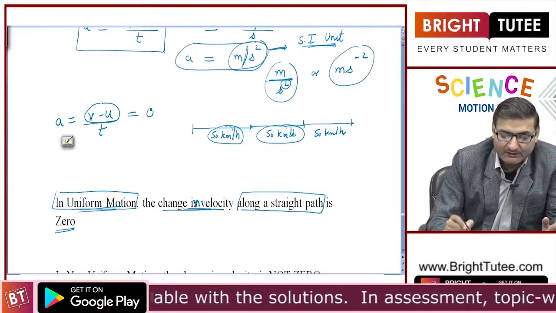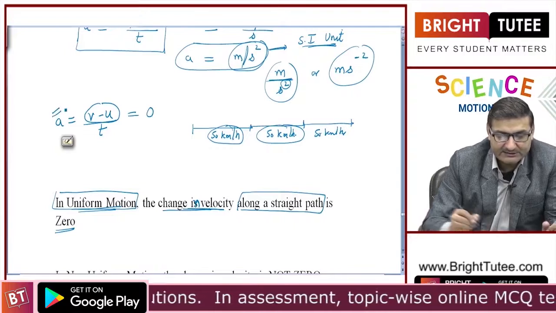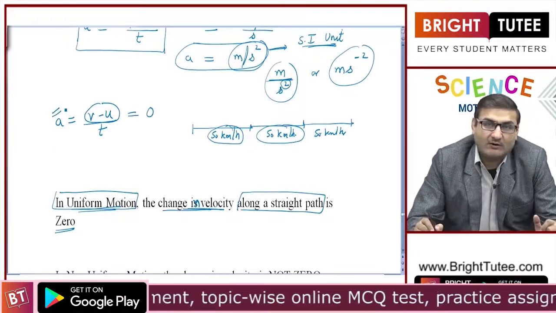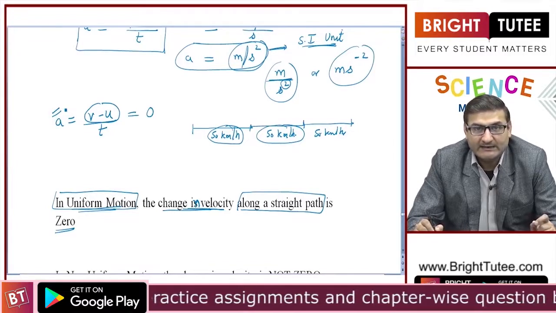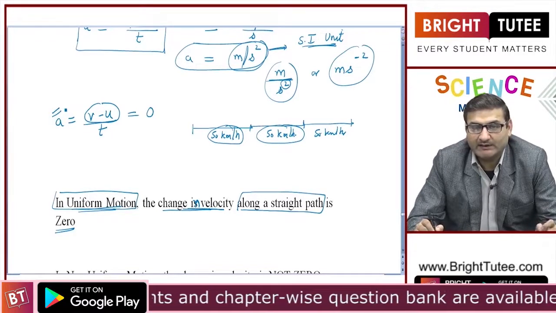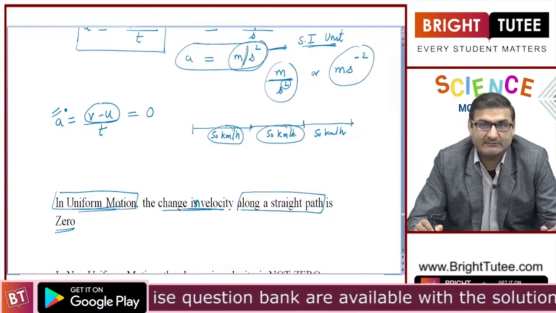If this is 0, that means the acceleration of the body is also 0. Fine. So, the body is not accelerating, the body is not showing any accelerated motion.